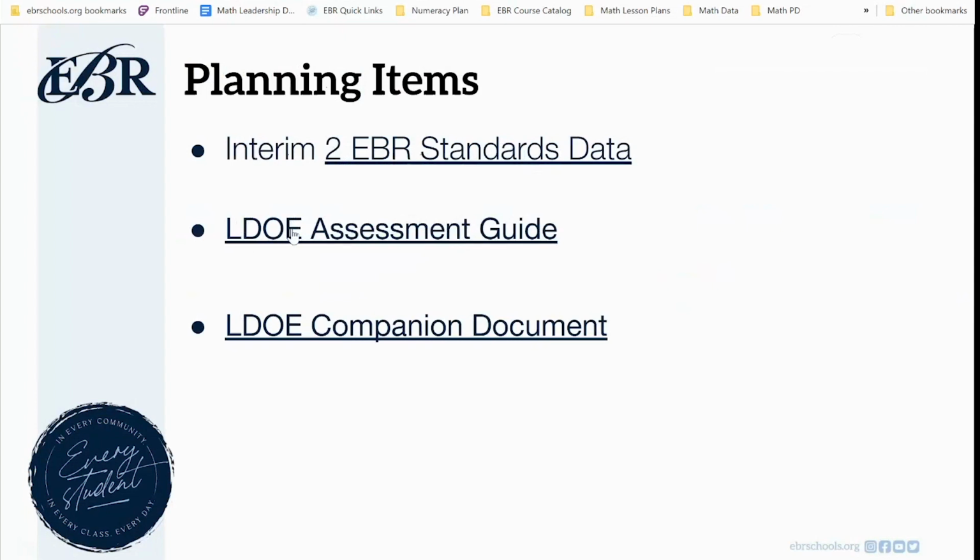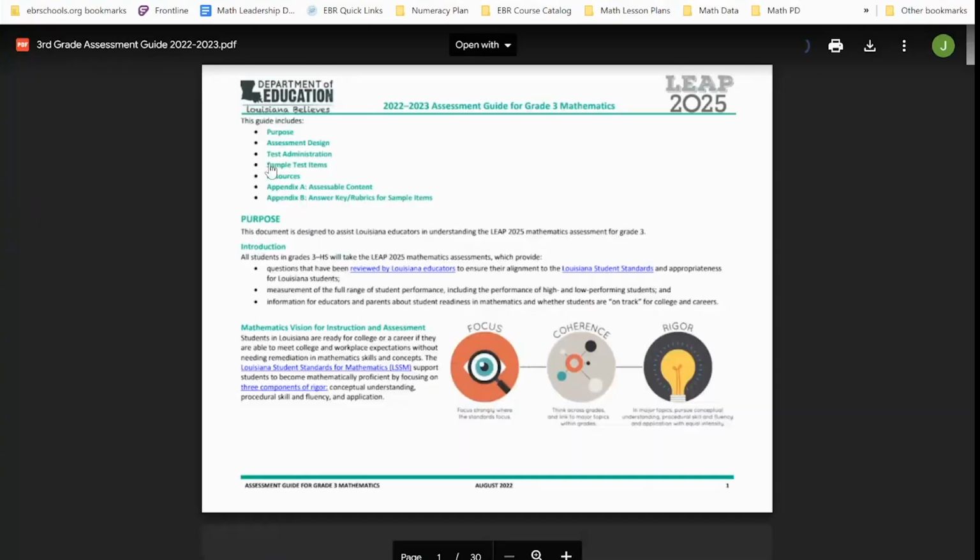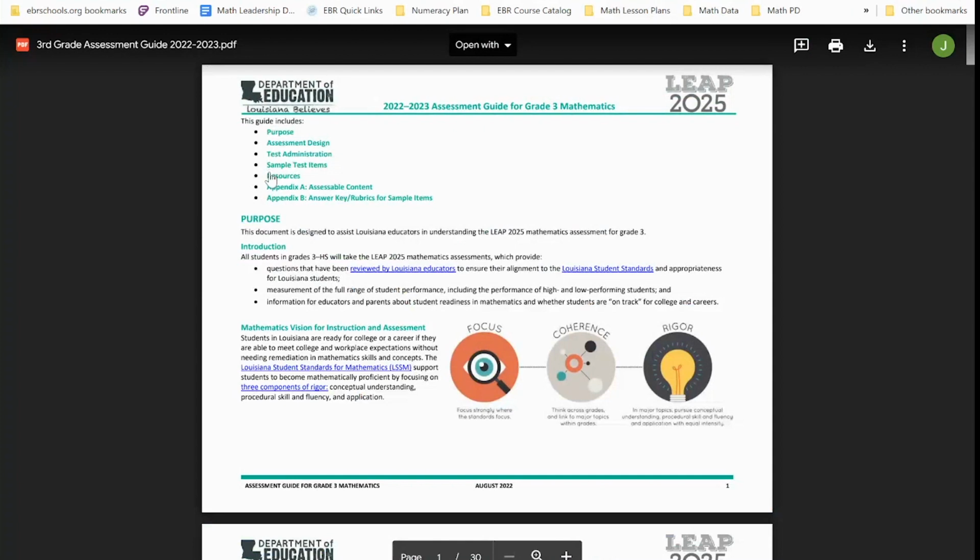Another great tool is the LDOE assessment guide. I'm not going to go into a lot of detail with this because we have several videos that already go over it. But once you click on that, it will give you access to the most recent assessment guides for 3rd, 4th, 5th grade. And if you're a combo school, you have 6th, 7th, and 8th. By clicking on that, it will give you descriptors as to what students will see when we give the LEAP test in late April, early May.